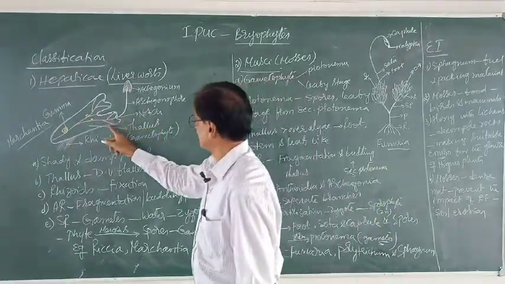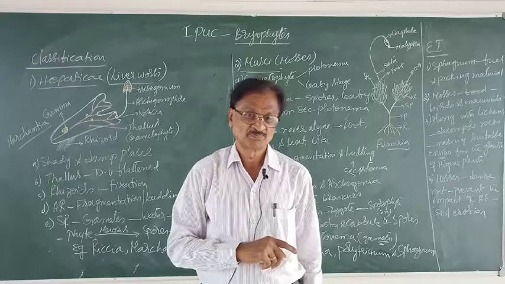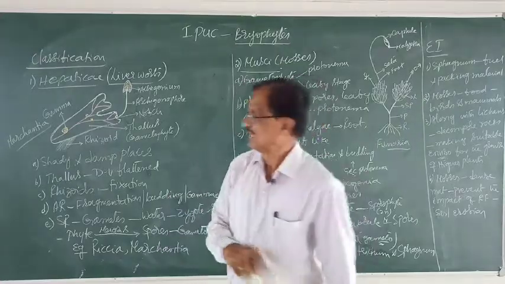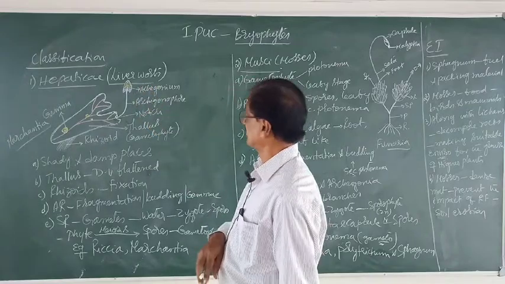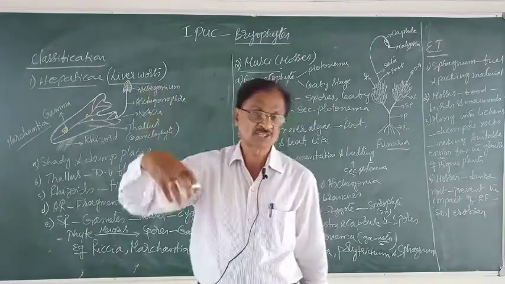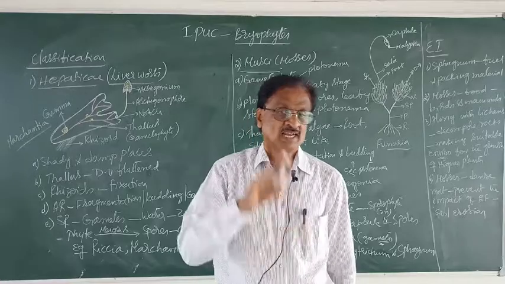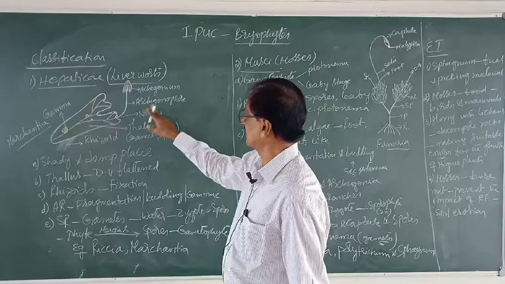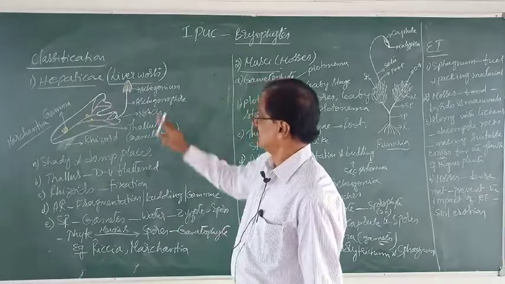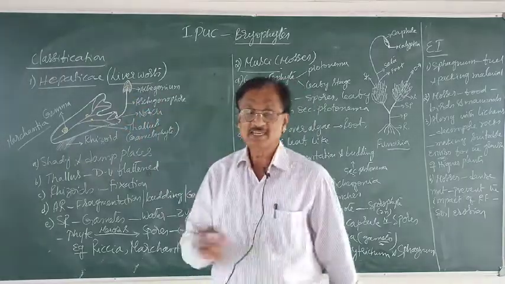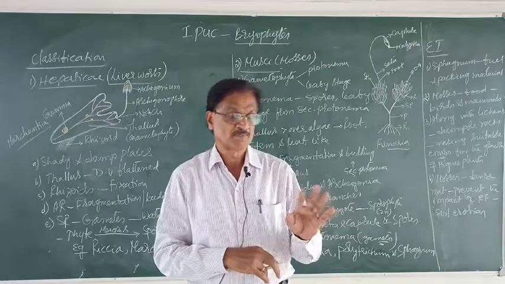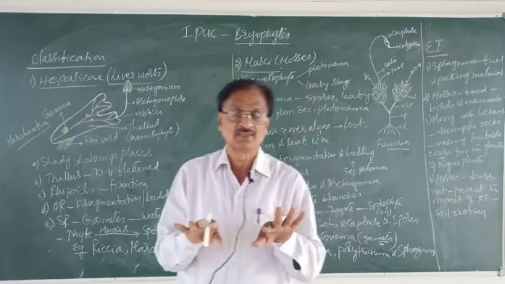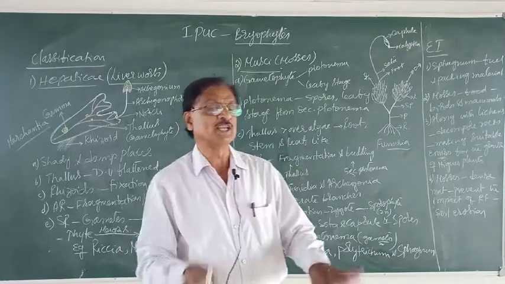Here I have written archegonium. Archegonium is the female sex organ and it is almost like an umbrella-shaped structure. It is found on a stalk-like structure called archegoniophore. And here in this Marchantia, the male and the female sex organs are found on different plant bodies.